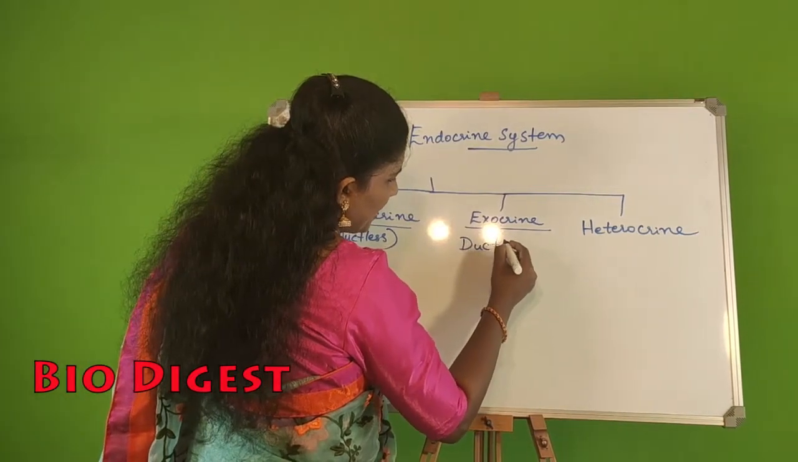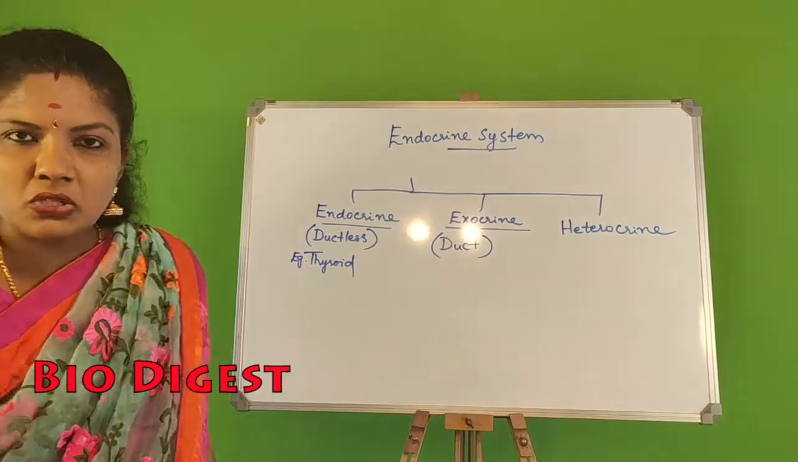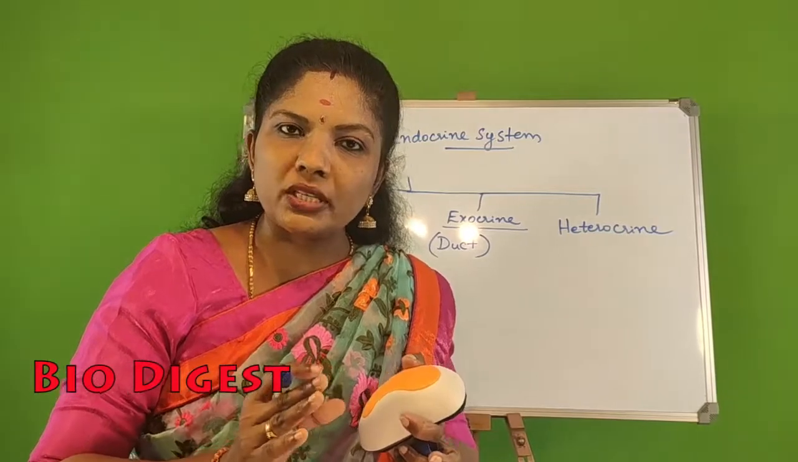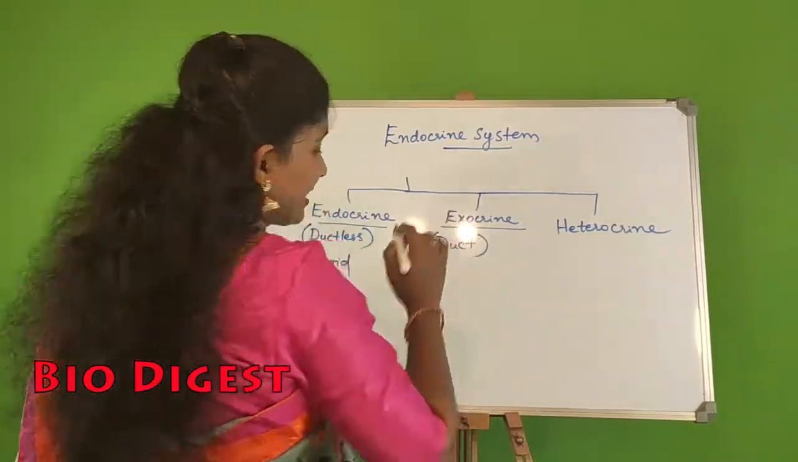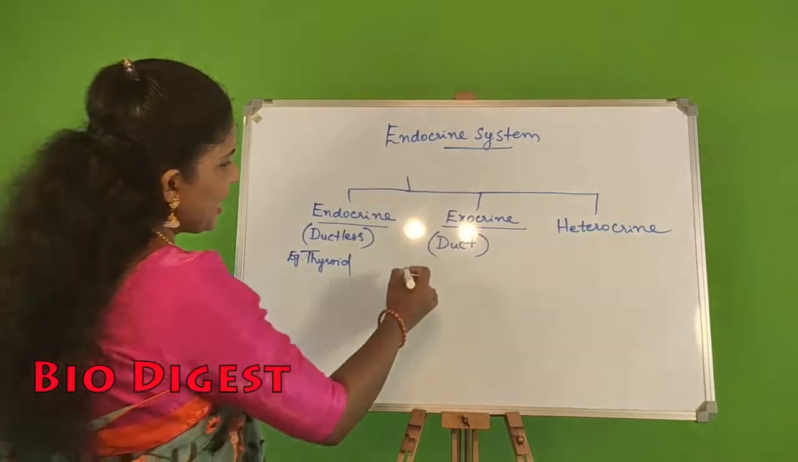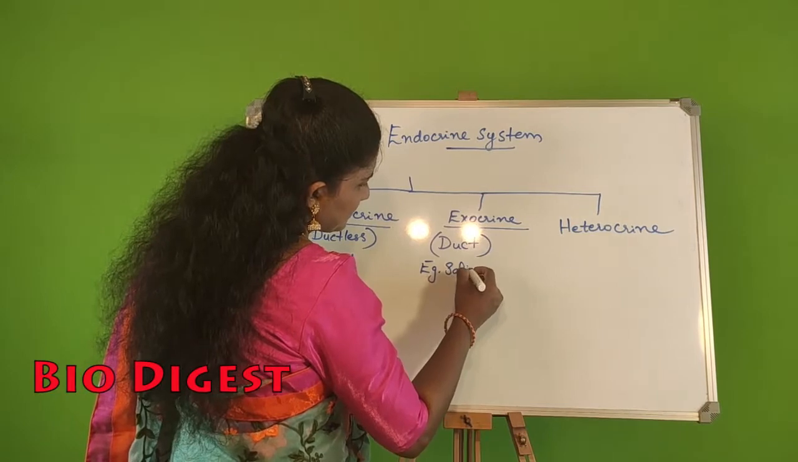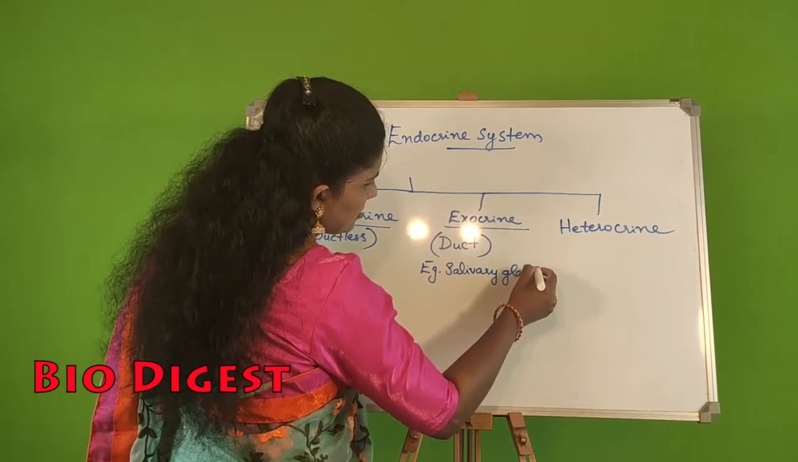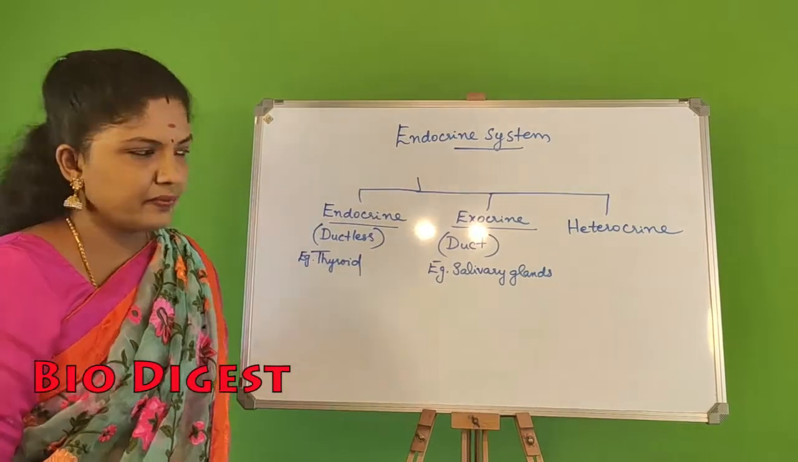These are actually glands with a duct. Okay. So here their secretions are actually poured through particular duct. So these glands are duct glands. Example is salivary gland. So salivary glands, the secretion is actually passing through the duct.